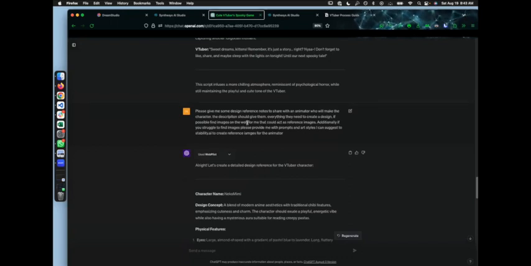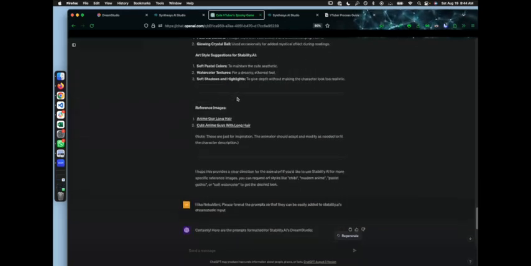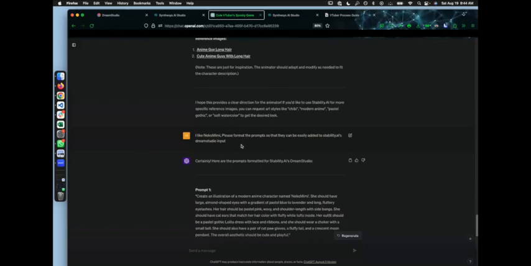After that, I'm asking it to give me design references and notes to share with an animator who will make the character. It's saying that this is the description that I want to give them, everything they will need to create a design. If possible, find images from the web that could act as references. That didn't work out too well, so maybe we'll leave that out. If you struggle to find images, provide me prompts and art styles that I can suggest to Stability AI to create reference images for the animator. So it gives me this. It's not perfect. I have to ask it for some more refinement too.